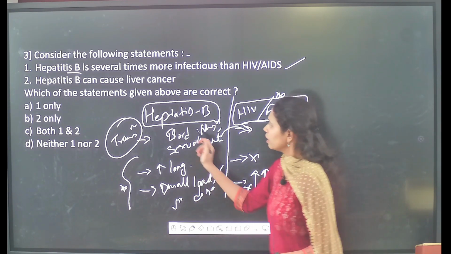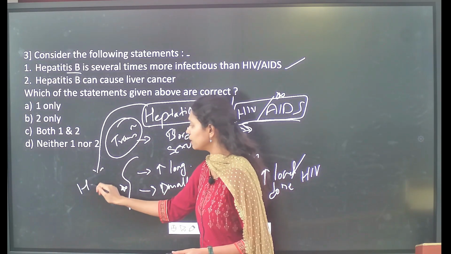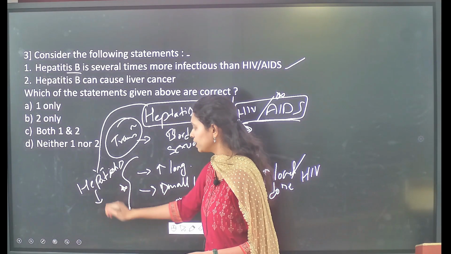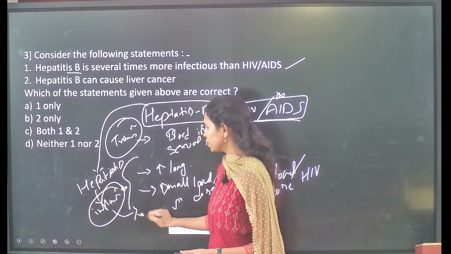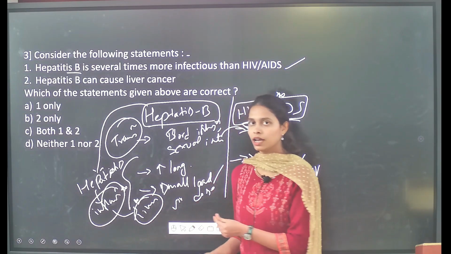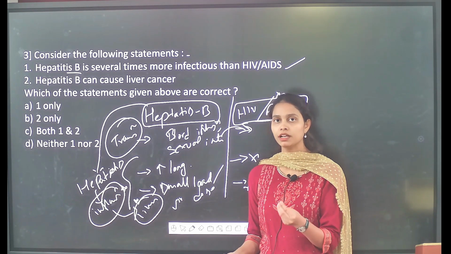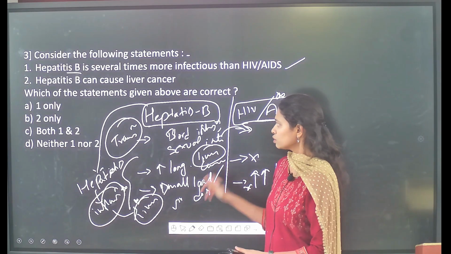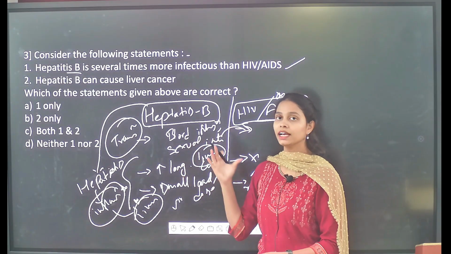And also, first and foremost, you have to understand hepatitis B and what do you mean by the literal meaning of this hepatitis. The literal meaning of hepatitis is the inflammation. And to which organ does it cause the inflammation? It will cause the inflammation to the liver. So because of this hepatitis, it will cause the inflammation to the liver and make the liver very much vulnerable in order to get liver cancer. So occurrence of hepatitis B will lead to getting a liver cancer.